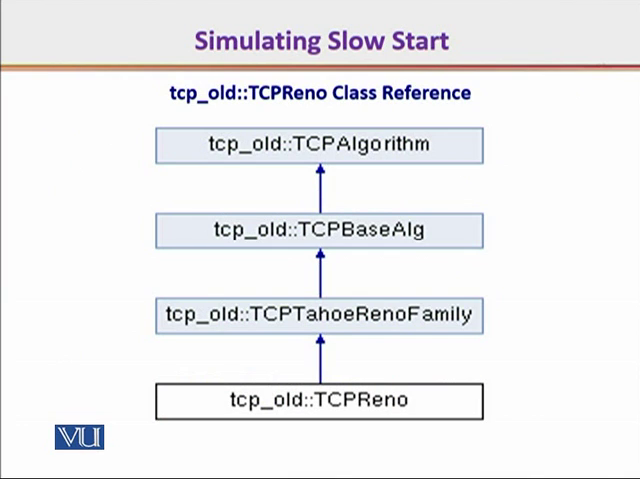The class reference hierarchy is provided here. Here we can see that amongst TCP old algorithms, TCP Reno is implemented as one of the family members of the TCP Tahoe and Reno family.